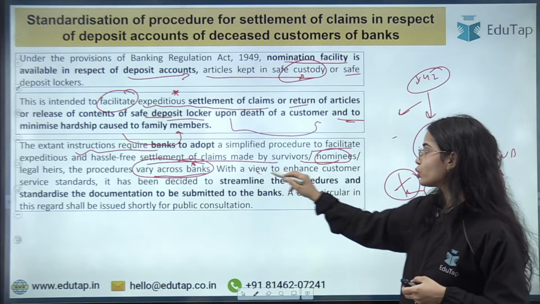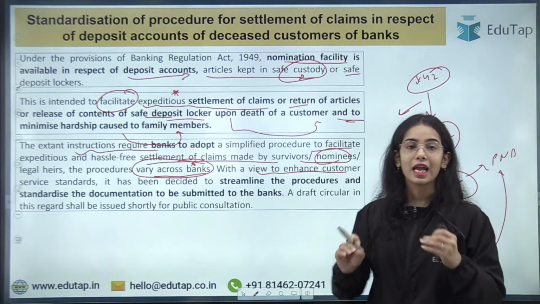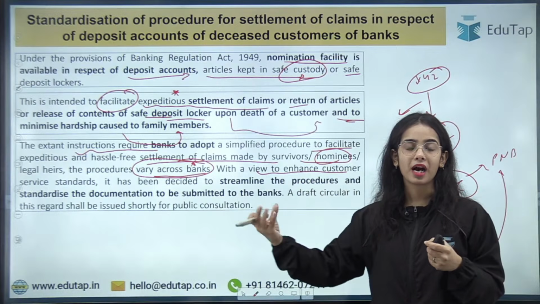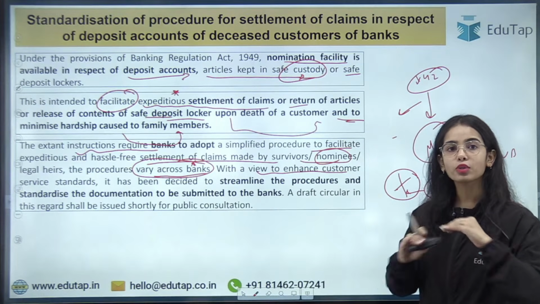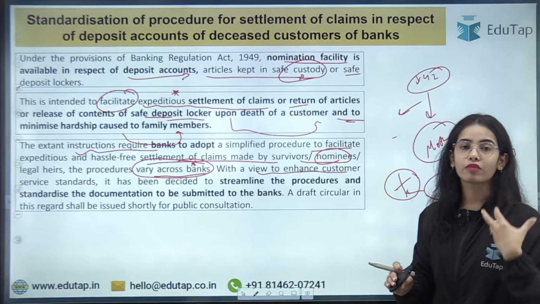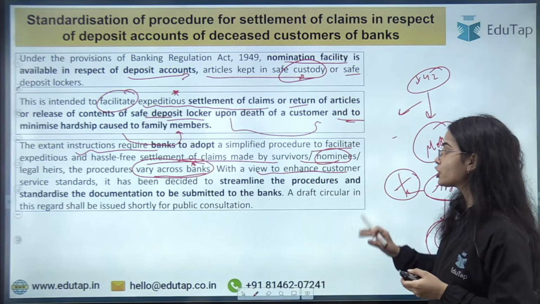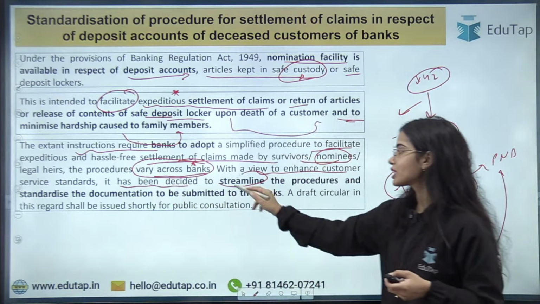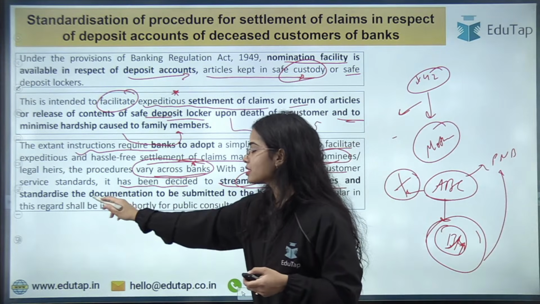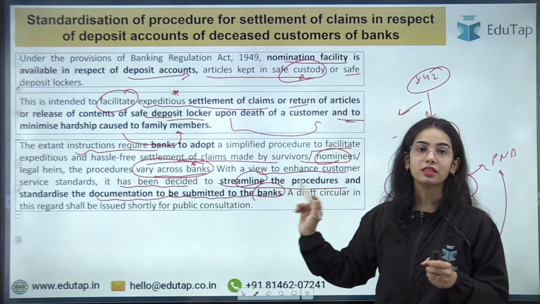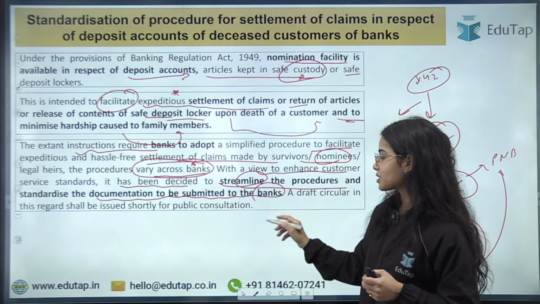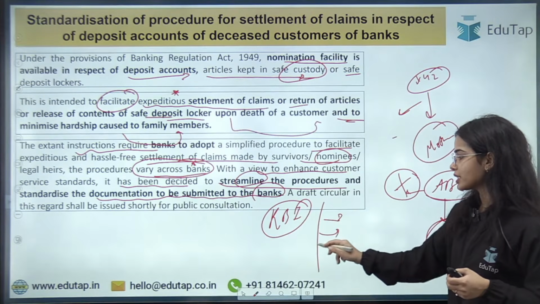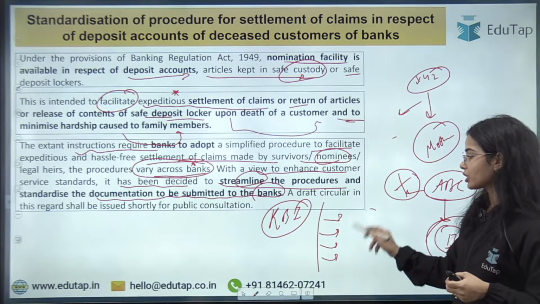Okay, now with a view to enhance the customer service standards and to have a standard basis on which documents should be asked from the nominee or how the process should be followed for the settlement of the money in the deposit account and such, it has been decided to streamline the procedures and standardize the documentation to be submitted to the banks. So basically the RBI will notify the guidelines or the rules and regulations that have to be followed for the settlement.